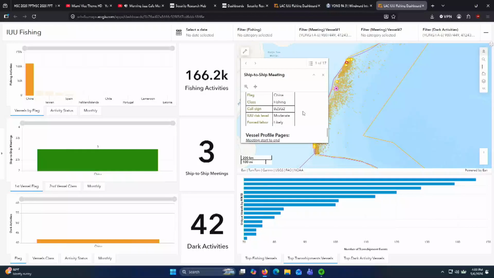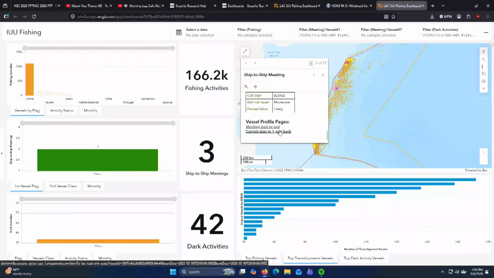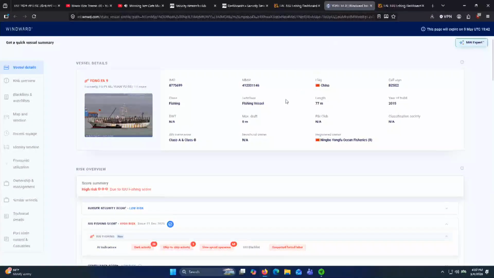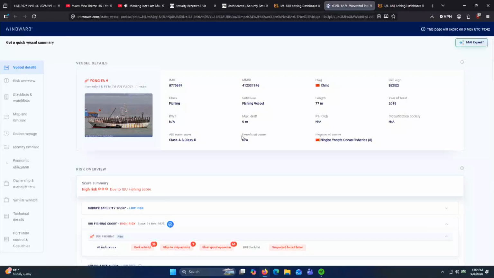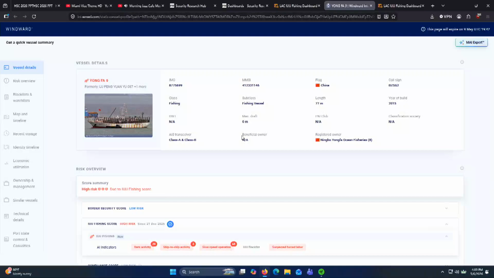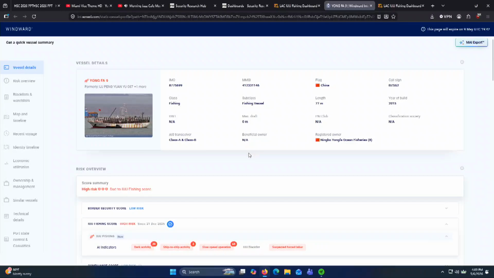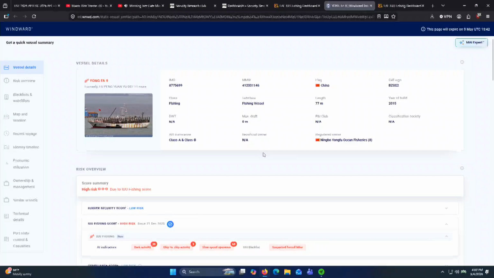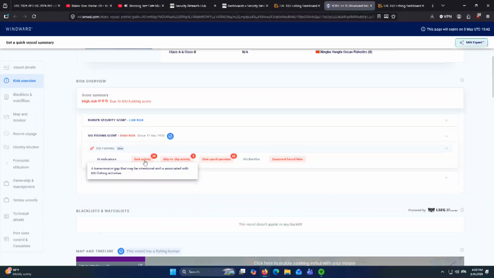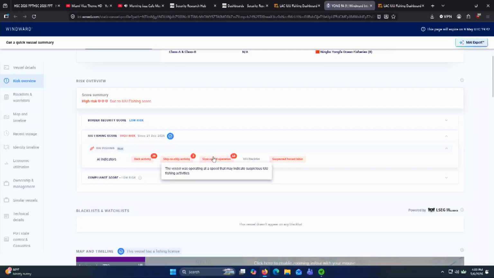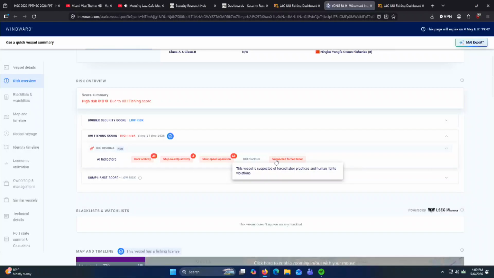Argentina. And if we want to dive in a little bit deeper, this dashboard has been created with our partners at Windward Intelligence, and we can click on this link and find out a little bit more about these vessels. So here at our link, we are able to see a picture of the vessel, a little bit about the ownership of the vessel, and its MMSI, IMO, and some other information if it is available. And we can scroll down, see why it is high risk, its dark activity frequency, its ship-to-ship frequency, slow speed operations, high amounts of forced labor, which is common in these IUU fishing vessels.